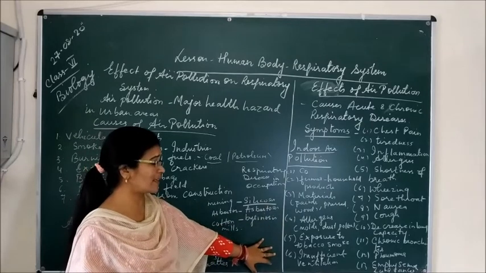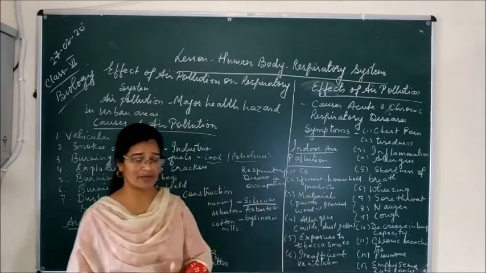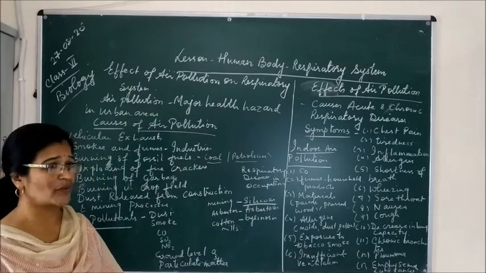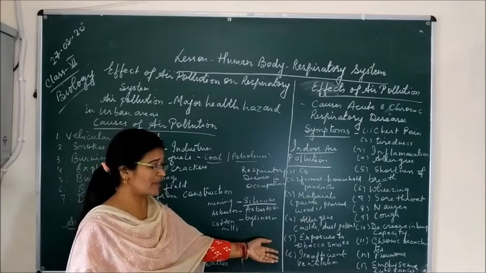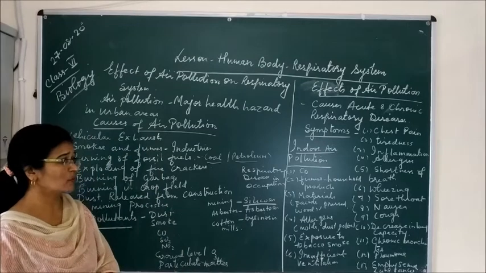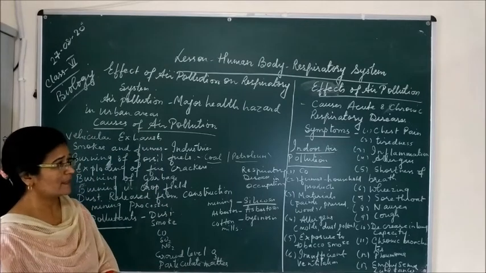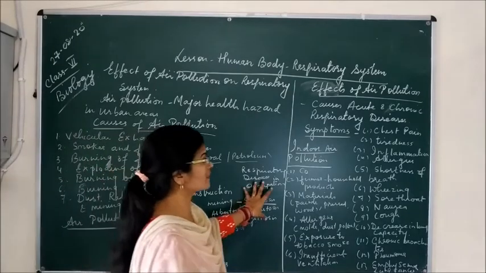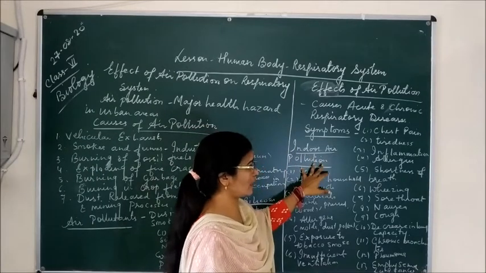And insufficient ventilation. Insufficient ventilation means whenever the ventilation or the windows are not there, or a proper amount of air is not able to reach the home, that time it is called insufficient ventilation. That is also one of the indoor air pollutants, and it can cause different types of respiratory disease. And these respiratory diseases are caused by indoor air pollutants as well as outdoor air pollutants.